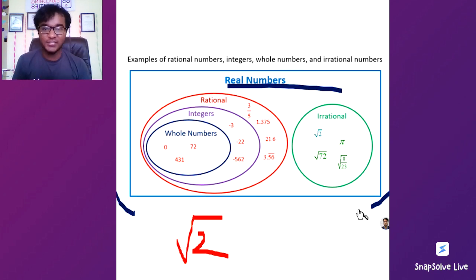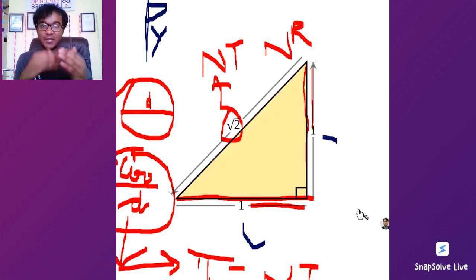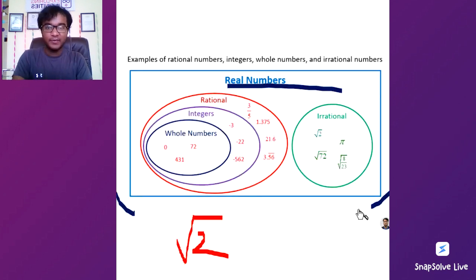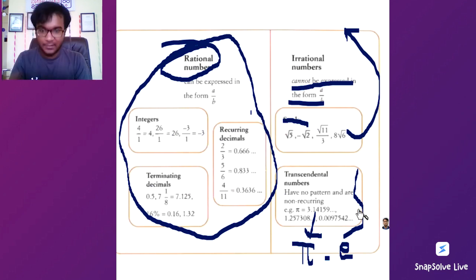Now you know what rationals are, irrationals are, and now you know why people came into understanding what rationals and irrationals are. That's because someone found a triangle, someone found a circle, and when they divide it they get a non-terminating, non-recurring decimal, which forms the basis of what we are going to be studying in the days to come.